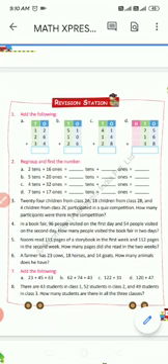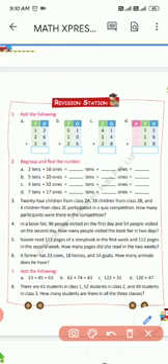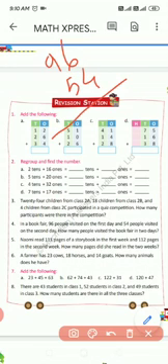So first we will write 96 people visited on the first day. On the second day, 54 people visited. So how many people visited the fair in 2 days?